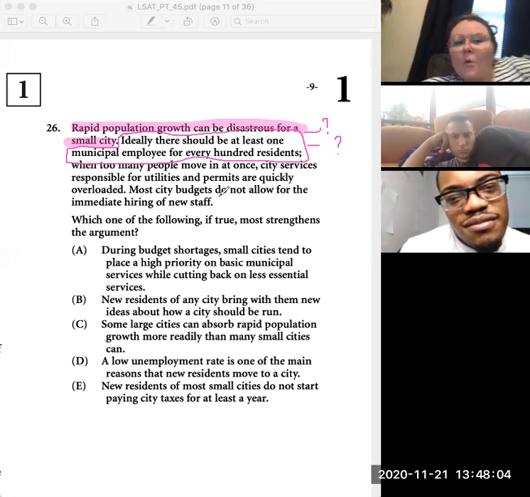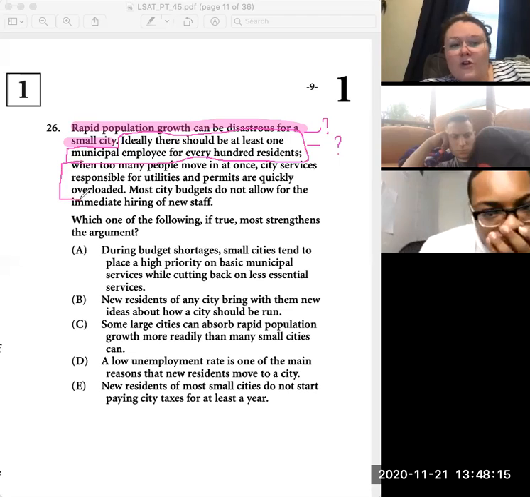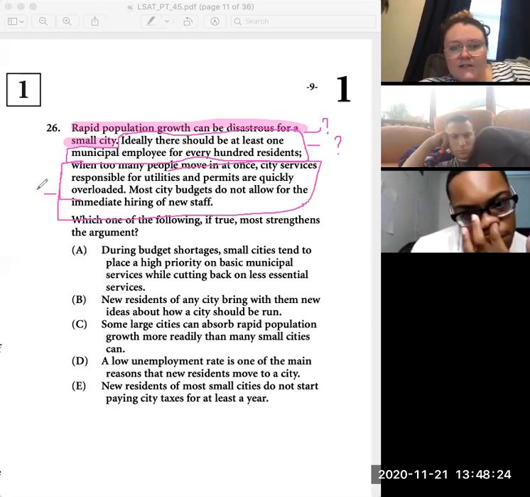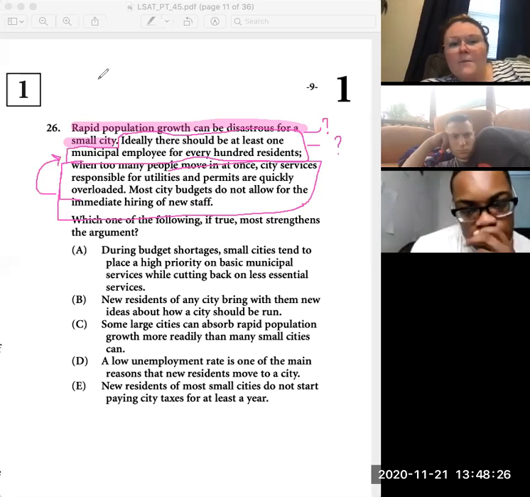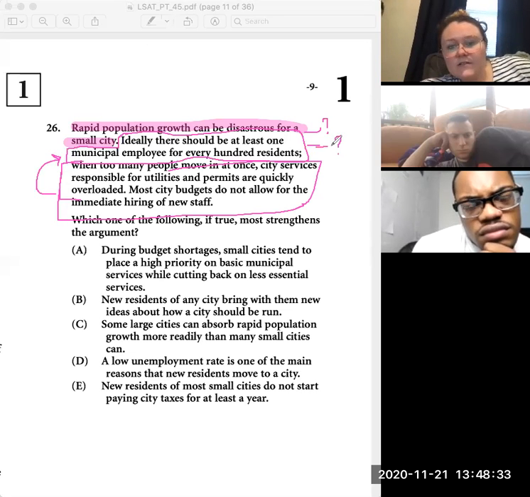Why should there be at least one municipal employee for every 100 residents? Because when too many people move in at once, city services responsible for the utilities overload, and we don't have money to hire new ones. So this supports our subsidiary conclusion. But in turn, our subsidiary conclusion that there should be at least one municipal employee for every 100 residents supports that rapid growth can be disastrous.